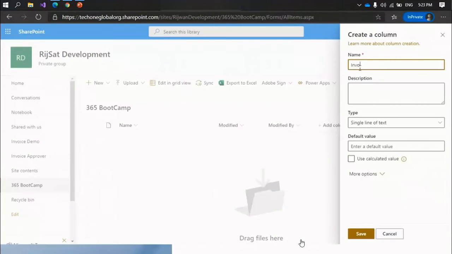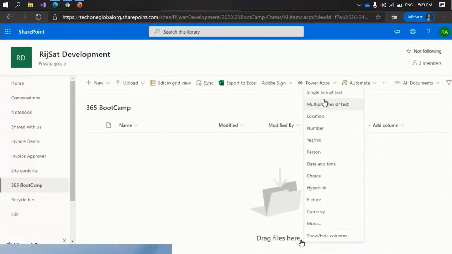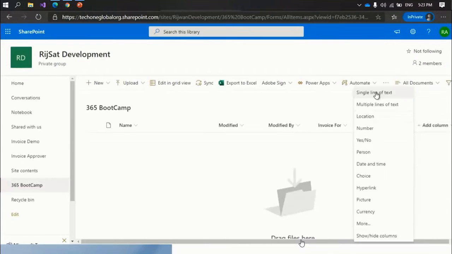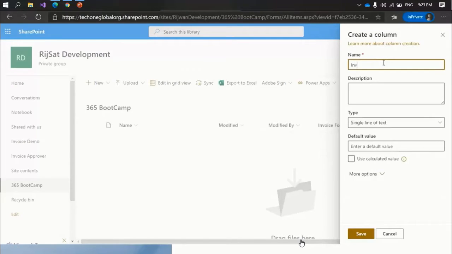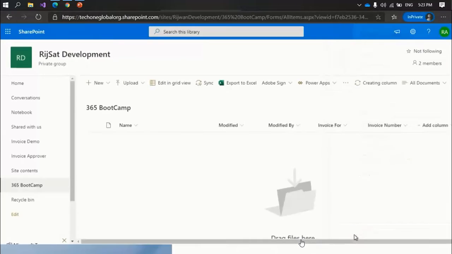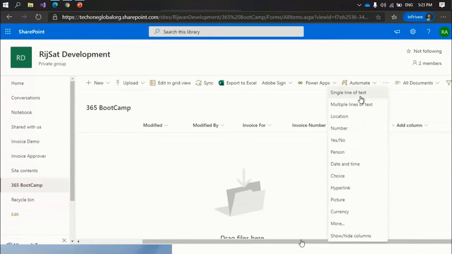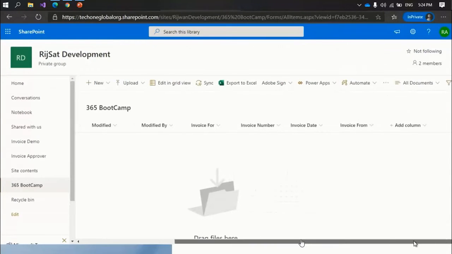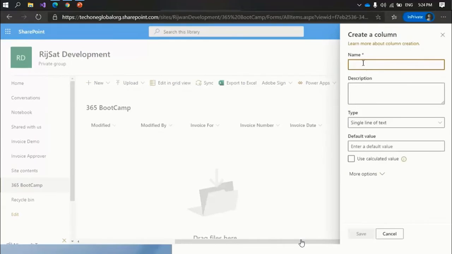For example, invoice for, invoice number, invoice date, invoice from, invoice amount.